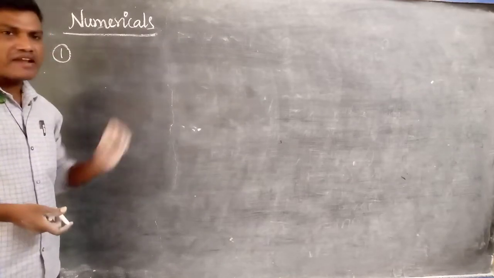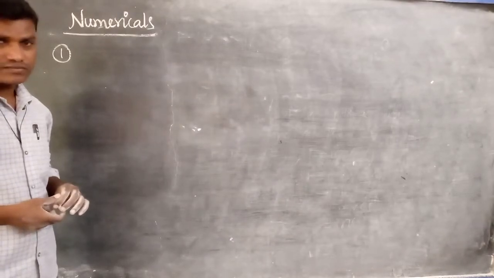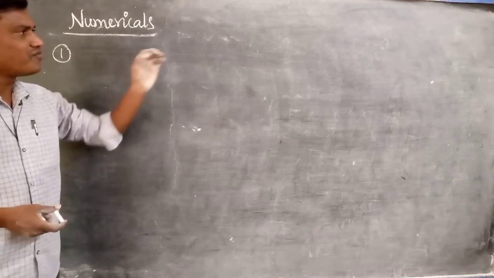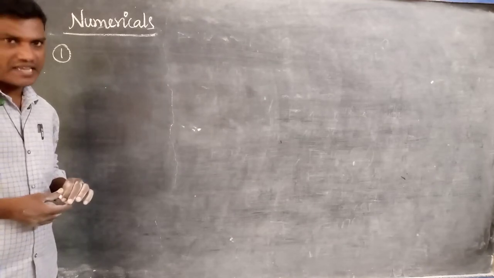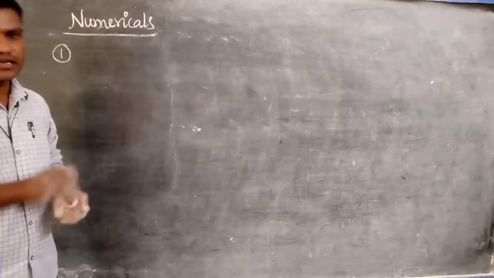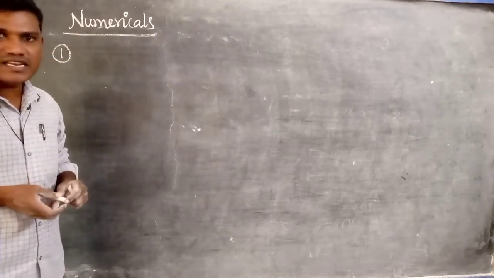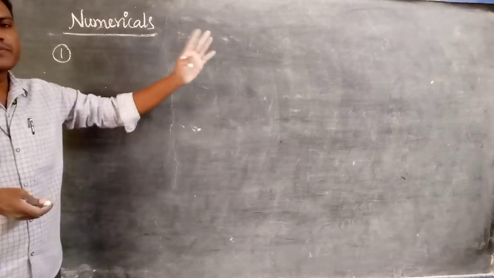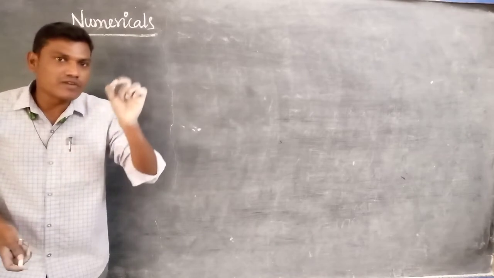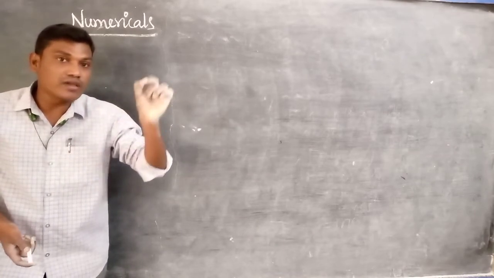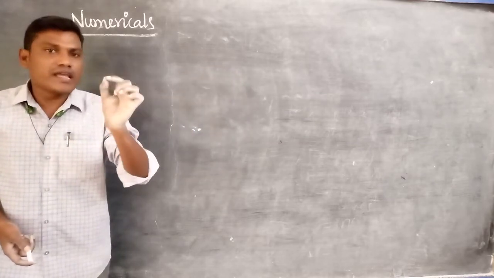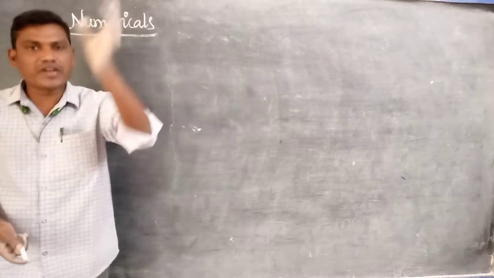What is the magnitude of the force acting on a body of mass 8 kg that moves with an acceleration of 2 meters per second square? Listen very carefully.